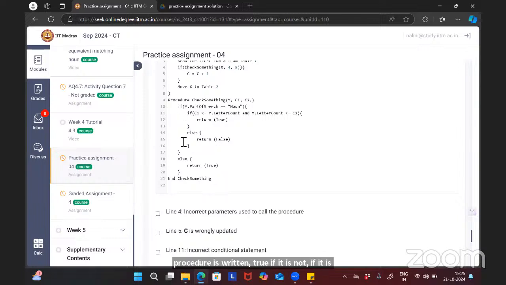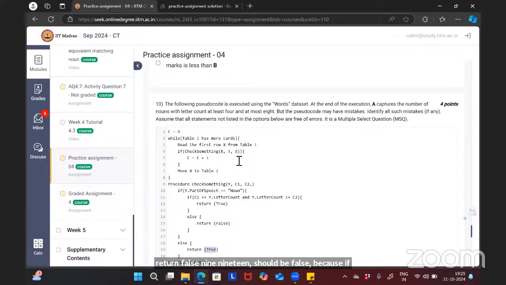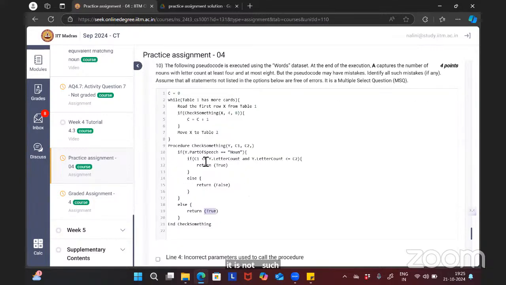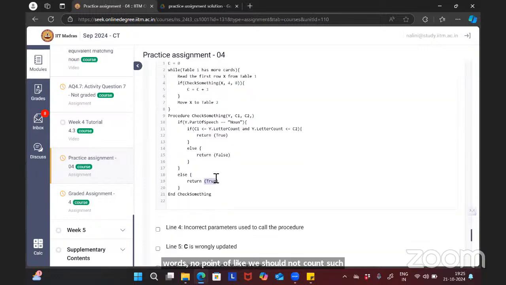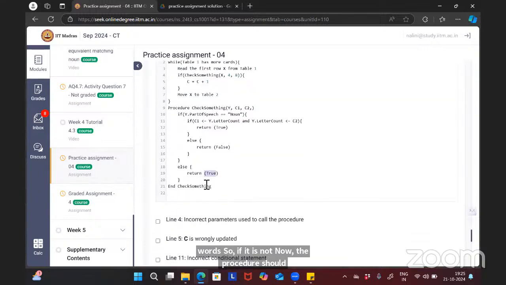But even though if it is not a noun, it should return false. Line 19 should be false, because if it is not a noun, we should not count such words. So if it is not a noun, the procedure should return false. So line 19 has an error, but line 12 and line 11 have no error.